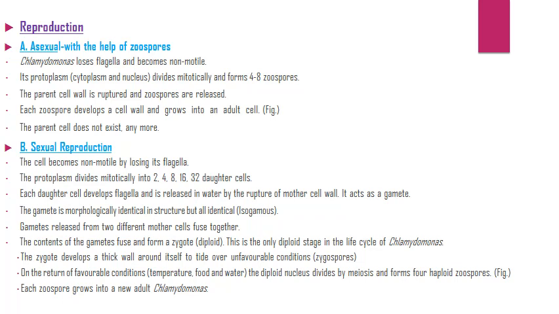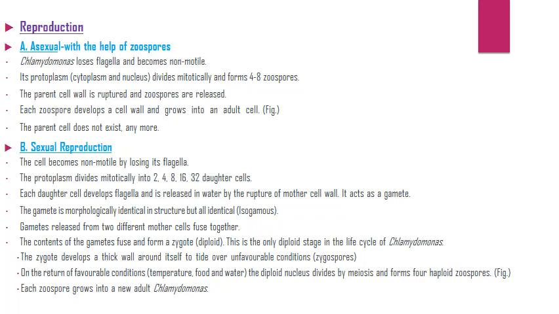Reproduction. Asexual reproduction with the help of zoospores. Chlamydomonas loses flagella and becomes non-motile. Its protoplasm divides mitotically and forms 4 to 8 zoospores. The parent cell wall is ruptured and zoospores are released. Each zoospore develops a cell wall and grows into an adult cell. The parent cell does not exist anymore.